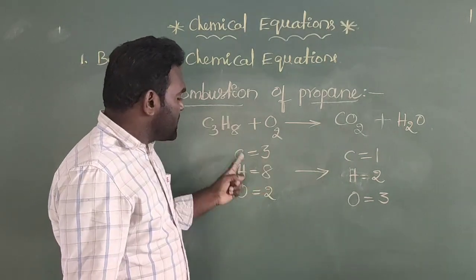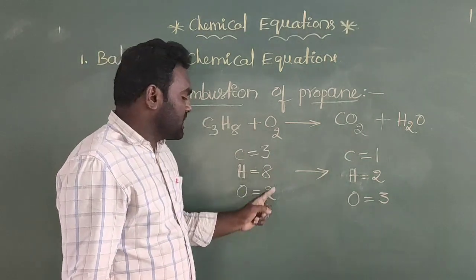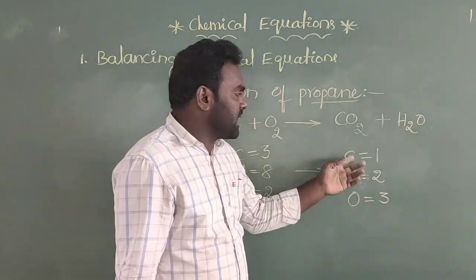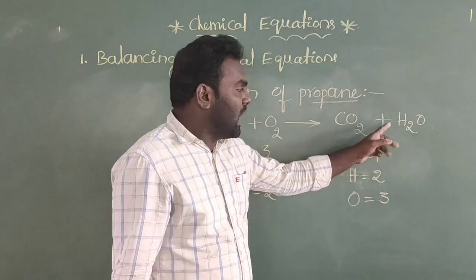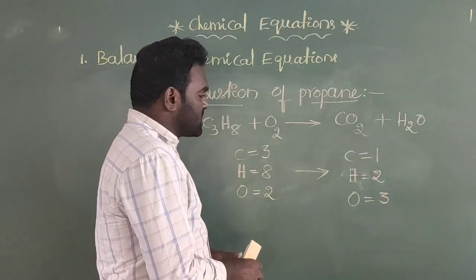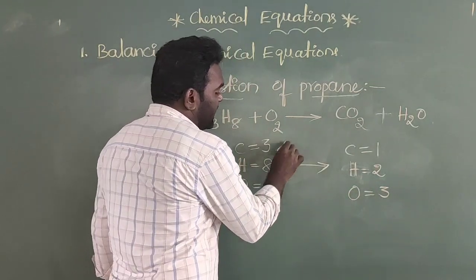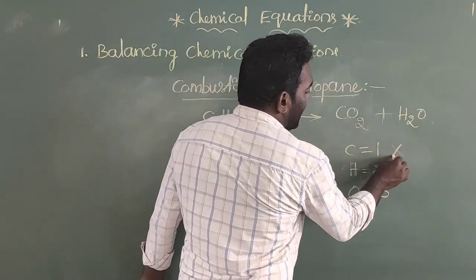How many hydrogen atoms are there? 8. How many oxygen atoms are there? 2. On the product side, how many carbon atoms are there? Only 1. Hydrogen atoms are 2 and oxygen atoms are 3. So by observation, the number of carbon atoms is 3 here but 1 here. So this is unbalanced.